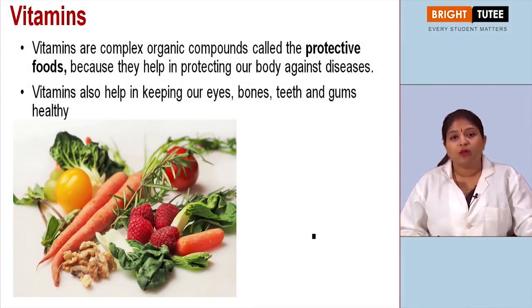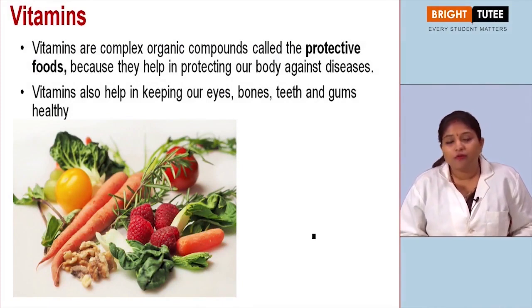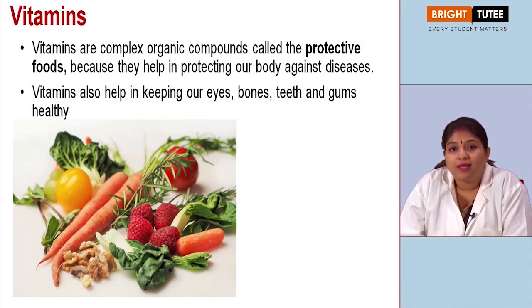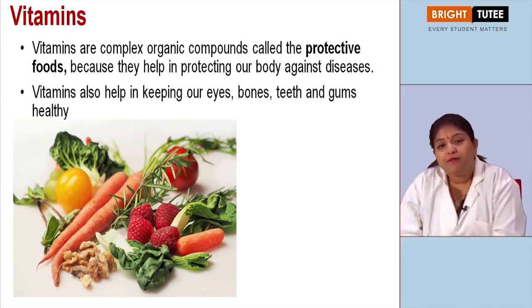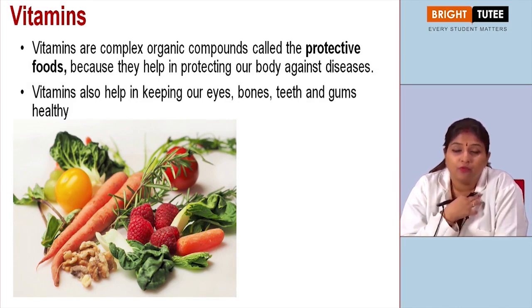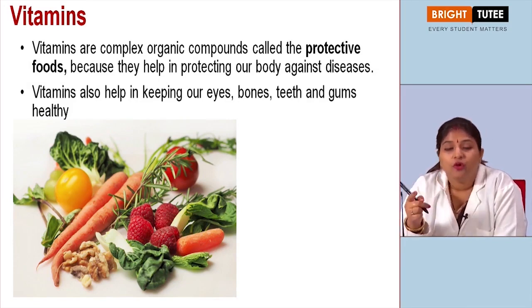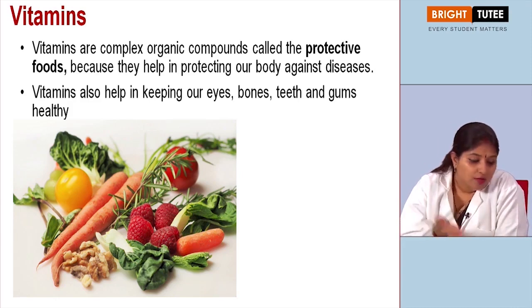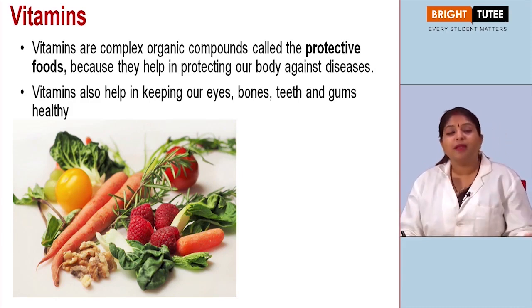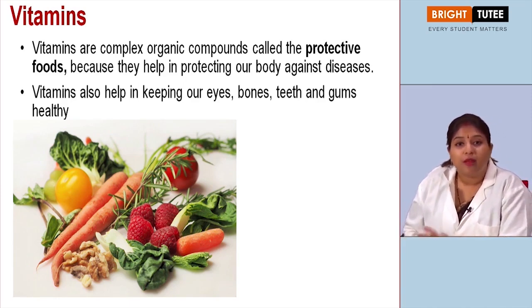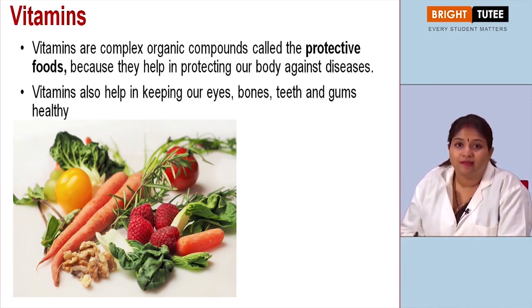Then again, another important nutrient is vitamins. Now this is one of the major nutrients which is always talked about because this nutrient is protective in nature, right? If you remember, when we were talking about nutrients, we said that we needed food for two things. One was the growth and the energy that we need for working, and the other was protection against the diseases, to develop our immunity. So this particular nutrient, that is vitamin, as well as the other nutrient, that is mineral, is important for us to develop such immunity against the diseases, right?